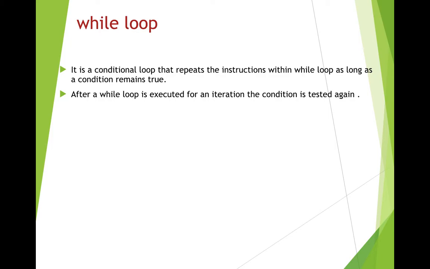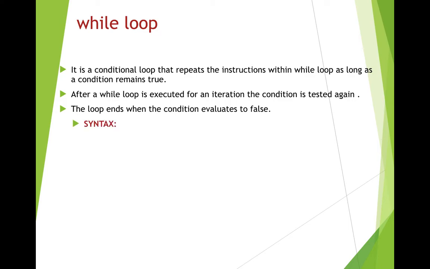After a while loop is executed for an iteration, the condition is tested again. So at first the condition will be tested. If the condition is true, then the instructions within the while loop will be executed, and at the end of the while loop, after executing all the statements, the condition is tested again. If the condition is still true, then the while loop will continue to run. There will be a time when the condition will evaluate to false, and as the condition becomes false, the while loop will be terminated.